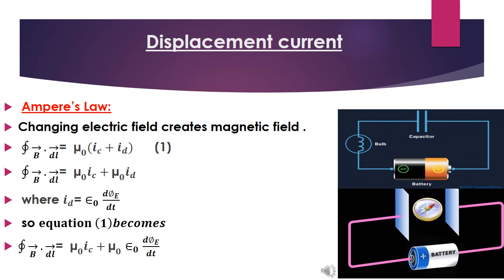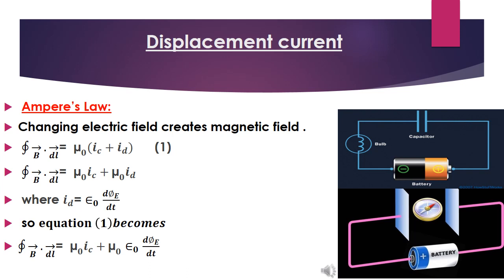Then he explained its nature. He says there is an electric field between the capacitor plates, and this electric field keeps on varying. This varying electric field, dE by dt, acts as an electric current between the plates.